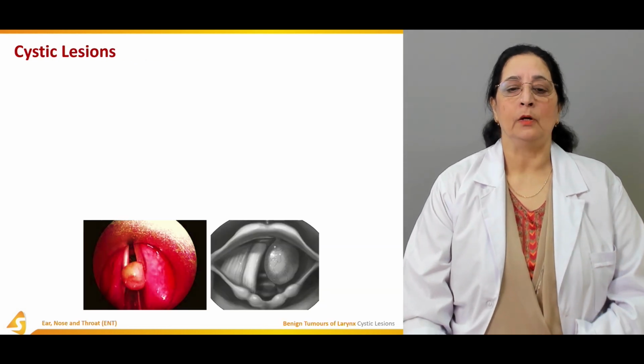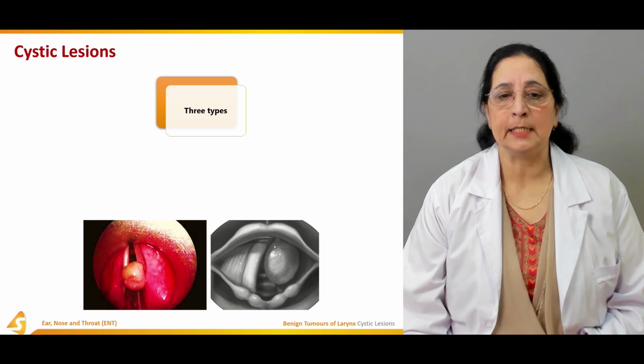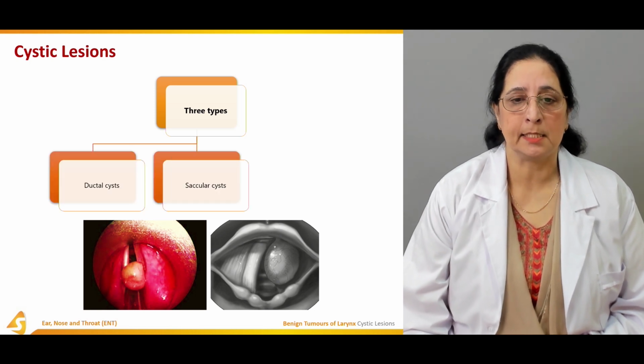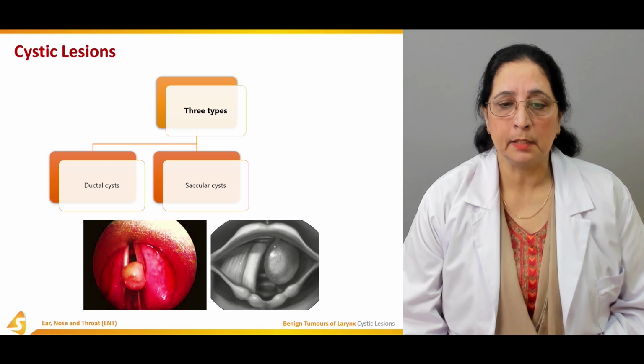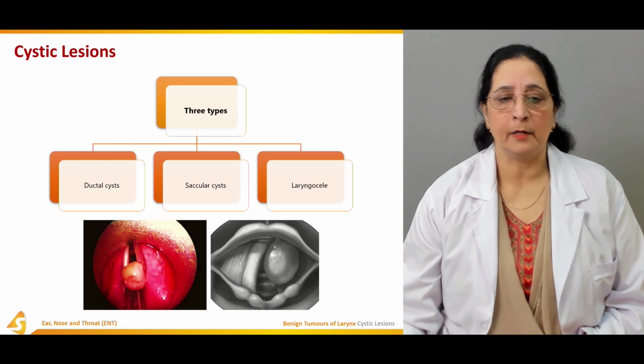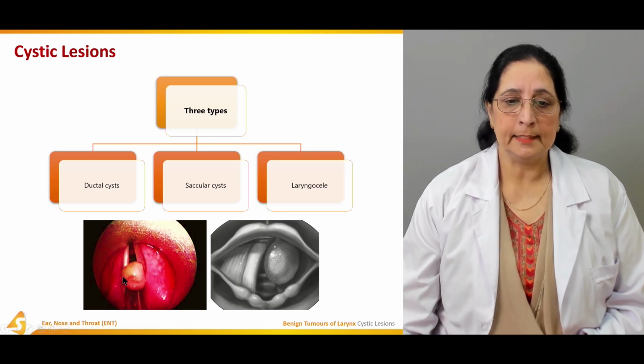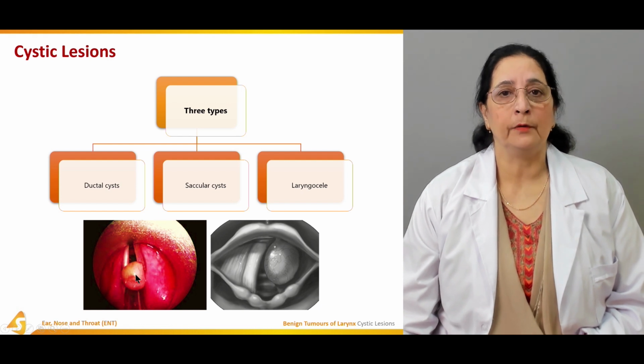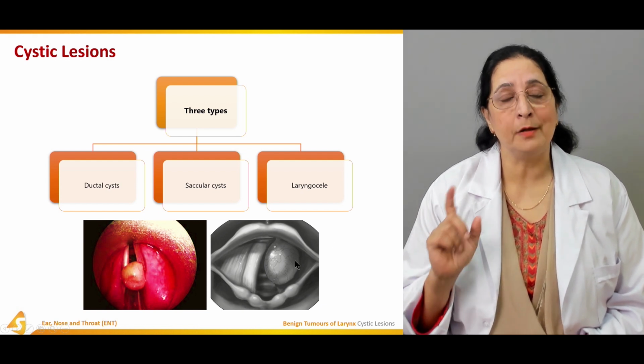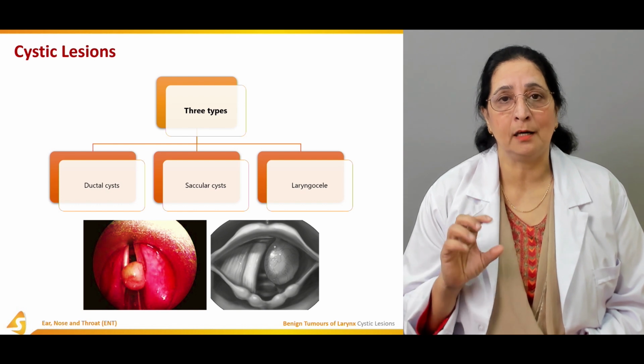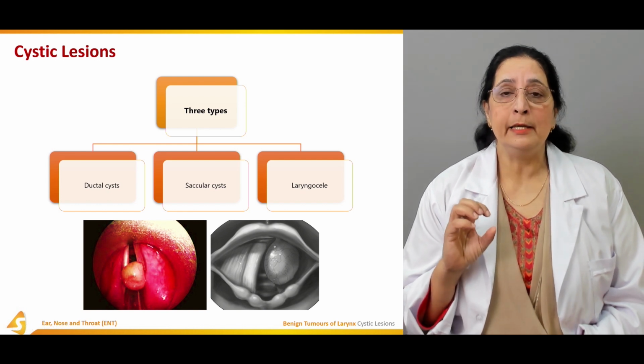Cystic lesions of the larynx, three types: ductal cyst, saccular cyst, and the laryngocele. These are the cystic lesions of the larynx. Remember, non-neoplastic lesions are not true neoplasms.